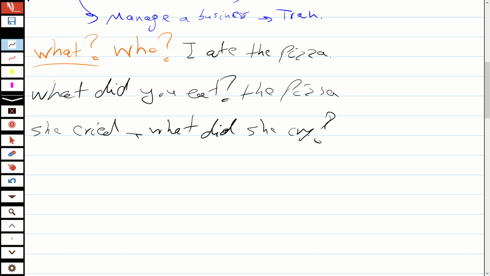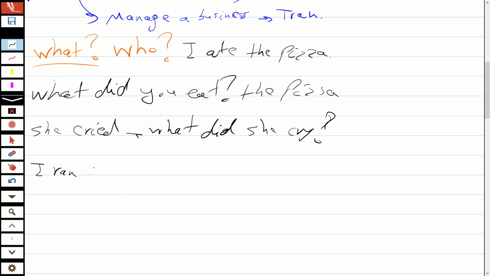But she cried for failing her exam. That's something else, a different grammar. In no sense can you make a passive with this. She cried for failing her exams. You see, we cannot make passive sentences.